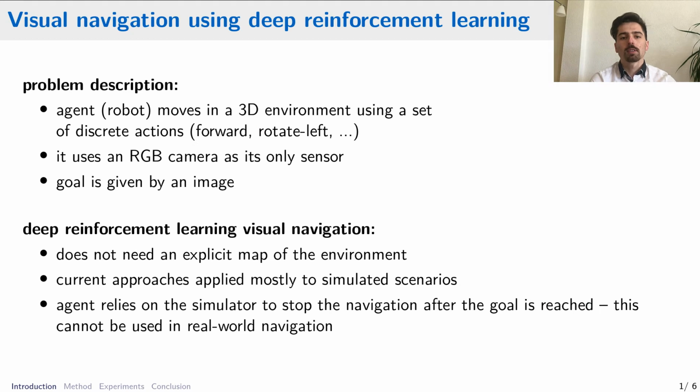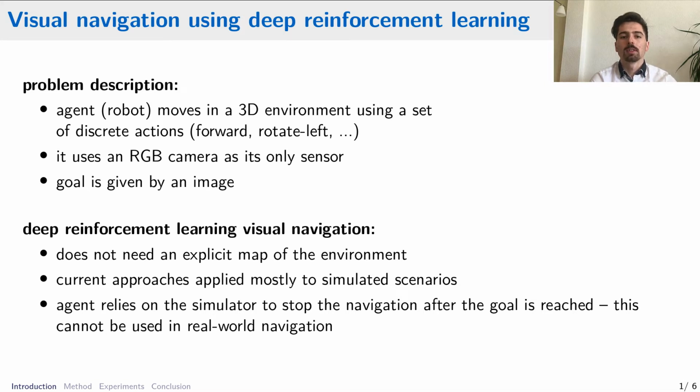So in visual navigation, we have an agent that moves in a 3D environment. It could be a robot, for example. It has a set of discrete actions, like, for example, move forward or rotate left or others. And the only sensor that the robot has is an RGB camera. The agent is given an image of a target and it tries to use its actions to locate the target and to get as close to it as possible.